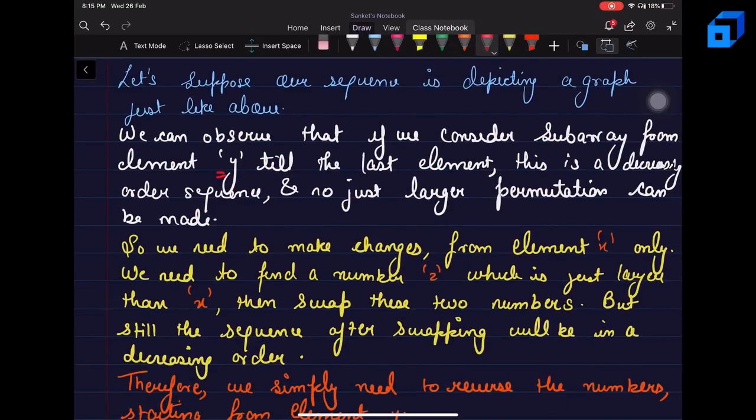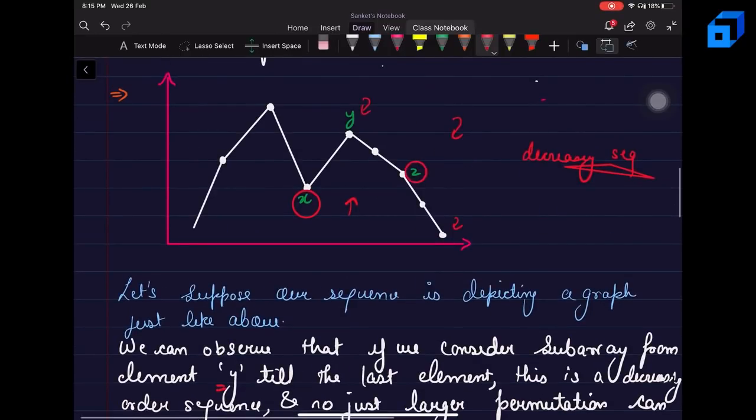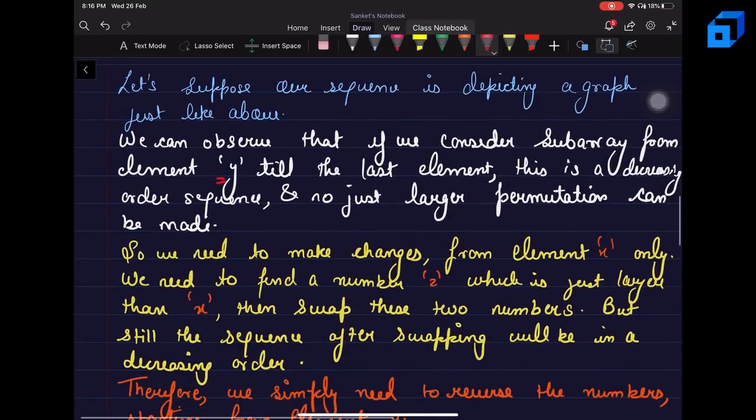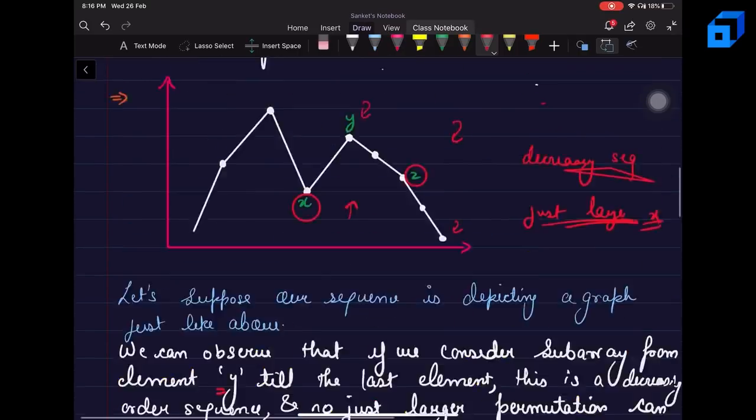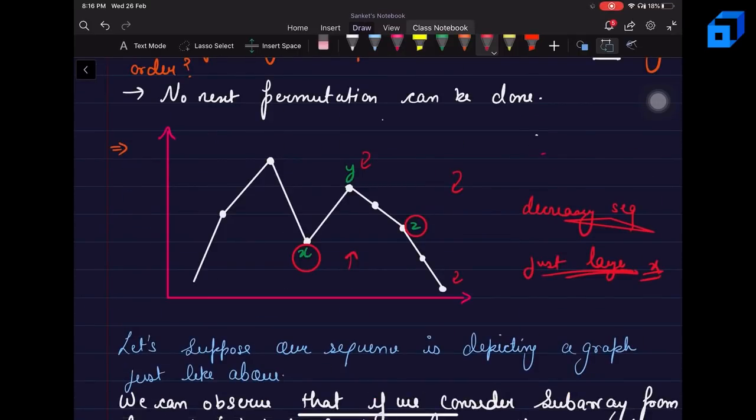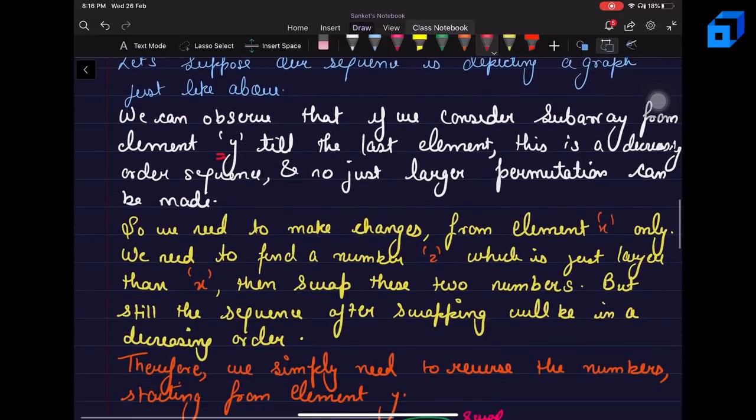What we can do, we need to find a number z that is just larger than x, and then swap the two numbers. So z will come here and x will come here. Now here you can see that we will be able to find a better permutation, but still it is not the just larger permutation.